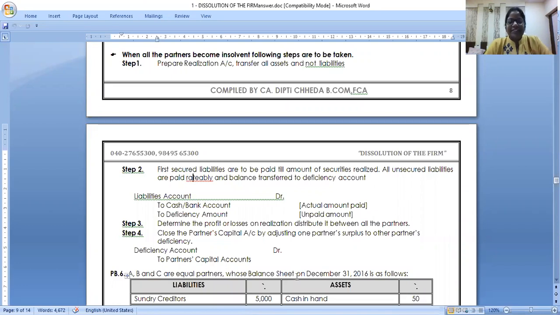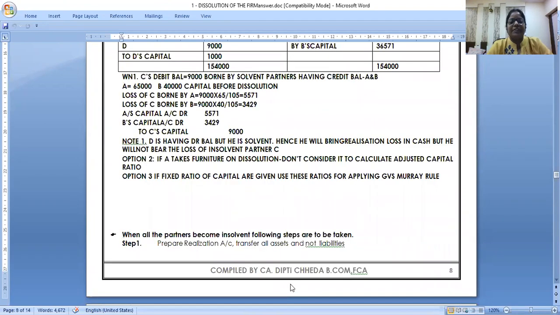All of you are clear with the Garner versus Murray rule? Did you follow the concept? I was just going through the ICAI material, new or old syllabus. This chapter is the same, but even those who are writing in the old syllabus should check the new syllabus for the added problems, at least for the common topics. So apart from my material, you do ICAI problems anywhere. If you're stuck, you can definitely refer.